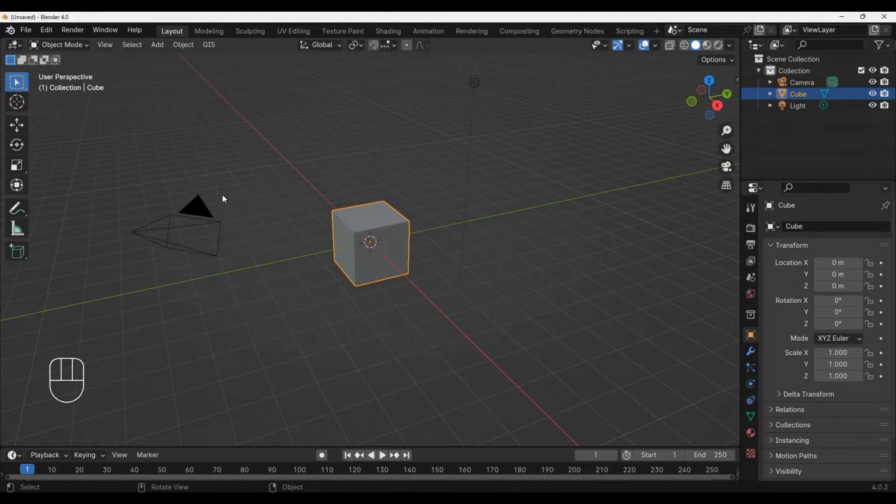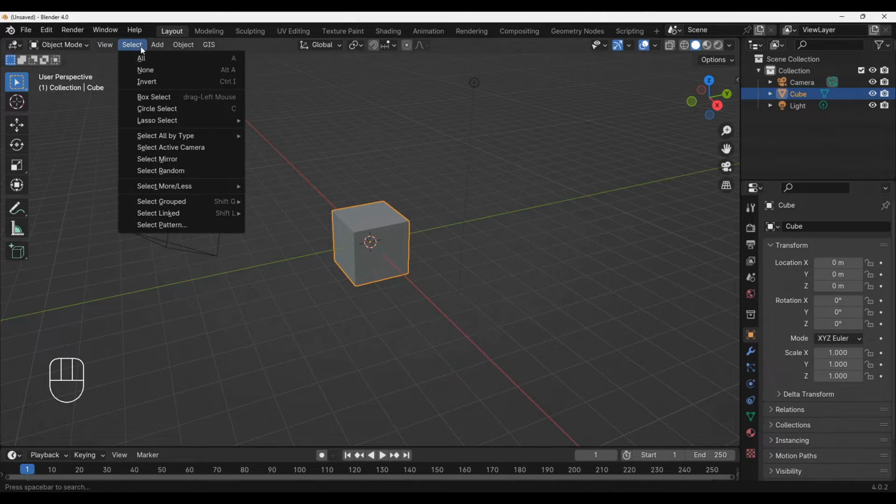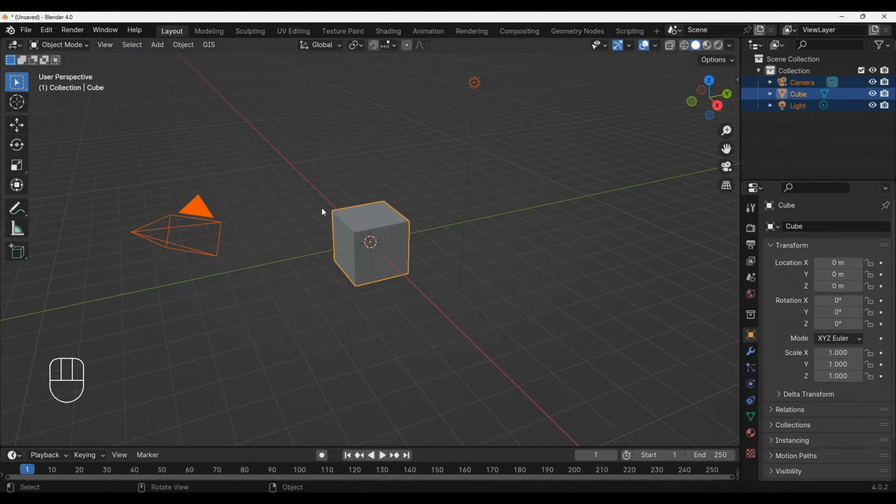Today, I wanna show you how to import an animated Sketchfab model to Blender and make cyclic animation. Okay, let's go. First of all, we go to Select, choose All or press A on keyboard. Press X and click Delete to delete all.